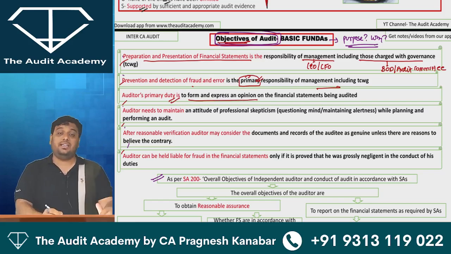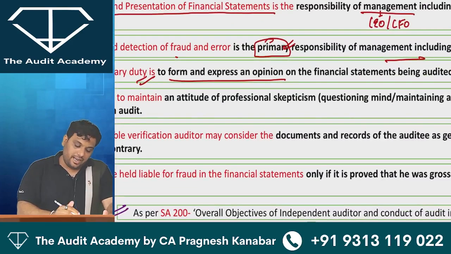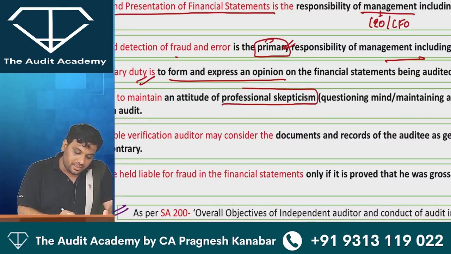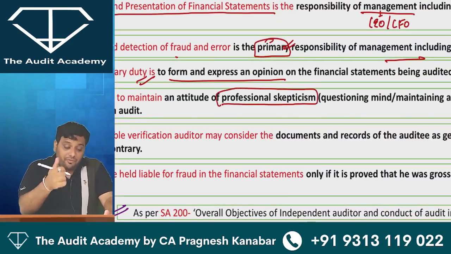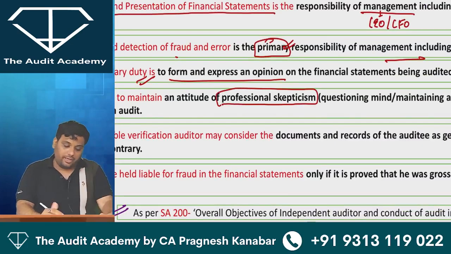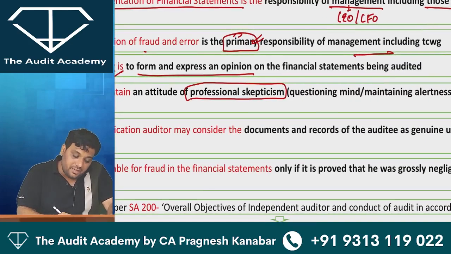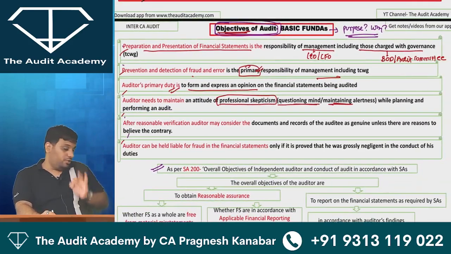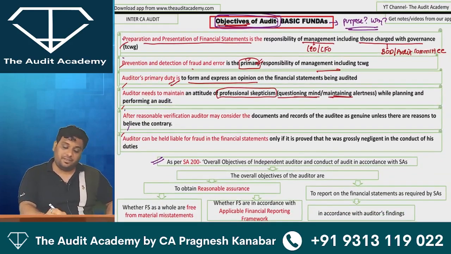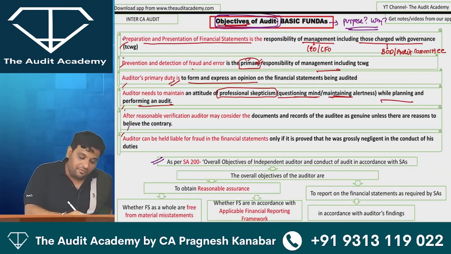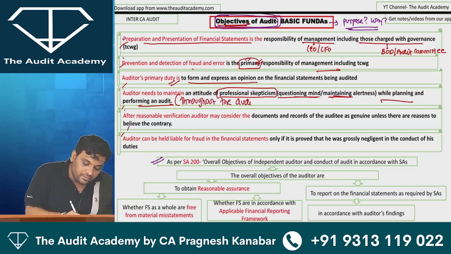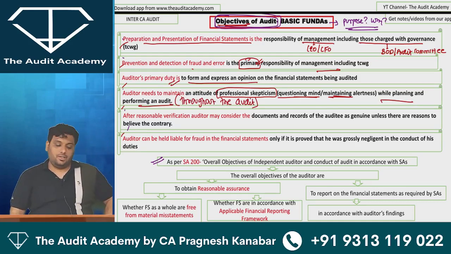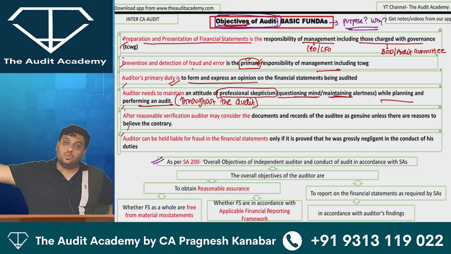Auditor needs to maintain an attitude of alertness. An attitude of alertness is called professional skepticism. The moment I find difficult words, I will go slow. Professional skepticism is nothing but a questioning mind, maintaining alertness. Everyone should learn this by heart: auditor needs to maintain an attitude of professional skepticism while planning and performing the audit. In fact, he is supposed to maintain this attitude throughout the audit. Write it down please: while planning and performing audit, that is, throughout the audit.